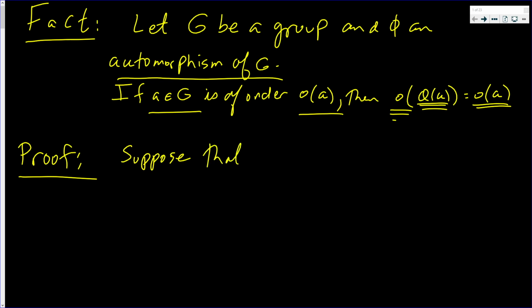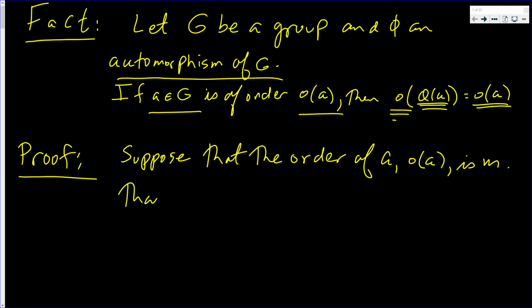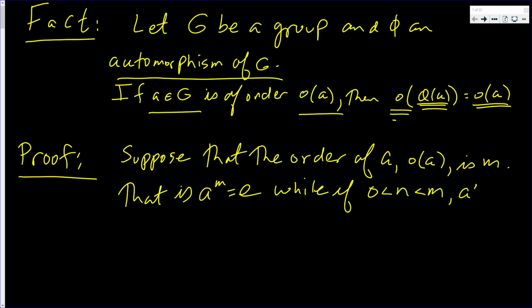Suppose that the order of A, denoted as O of A, is M. That is, A to the M is equal to E, while if N is positive and less than M, it's an integer, A to the N cannot be E. That is, this M is the smallest positive power that when you raise A to it gives you E.